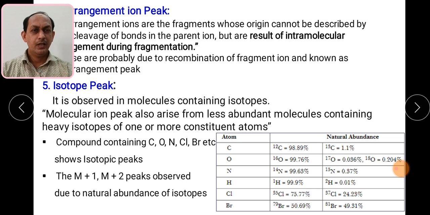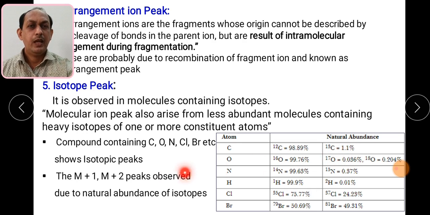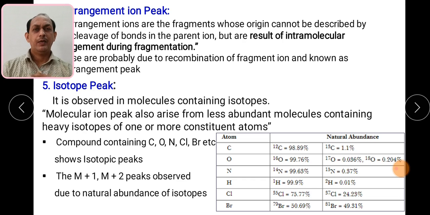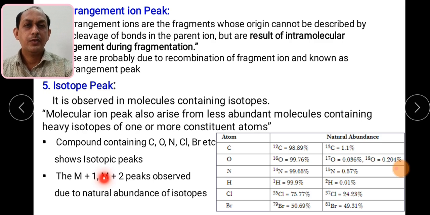What is M plus 1? In the case of carbon, it has C12 and C13. If C13 is present at about 1%, then you can expect an M plus 1 peak. Suppose the molecular weight is 30. The parent peak is expected at 30, but you can also get one more peak at the M plus 1 value, that is at 31. Or in some cases you can observe M plus 2, that is molecular ion plus 2.